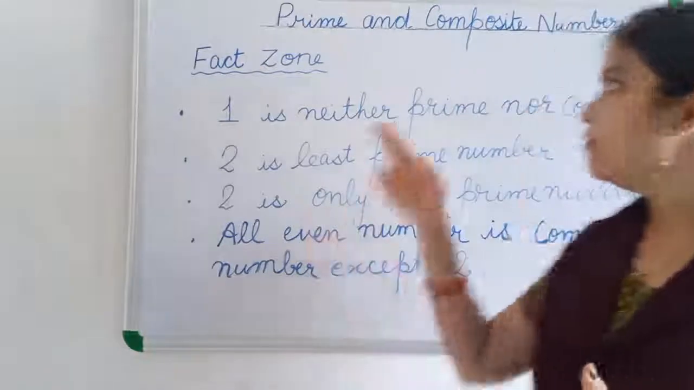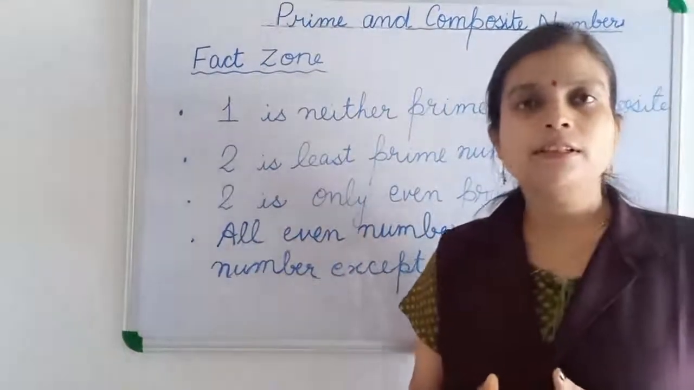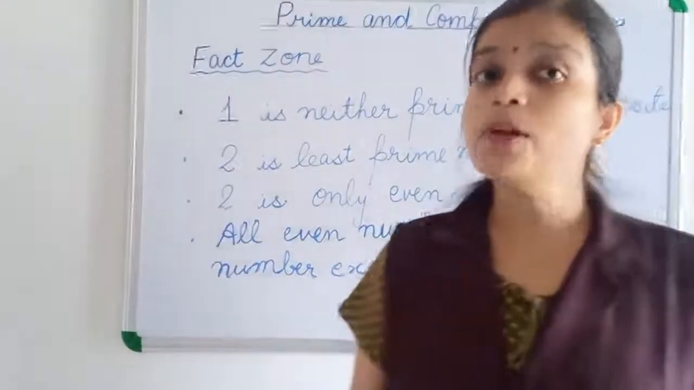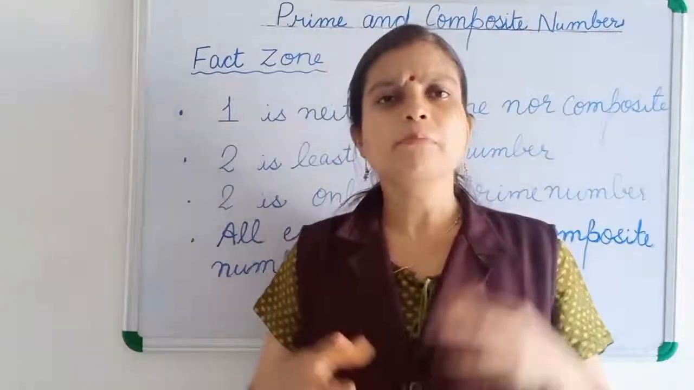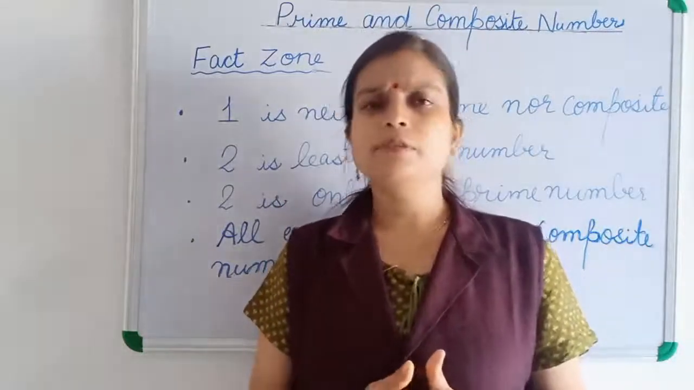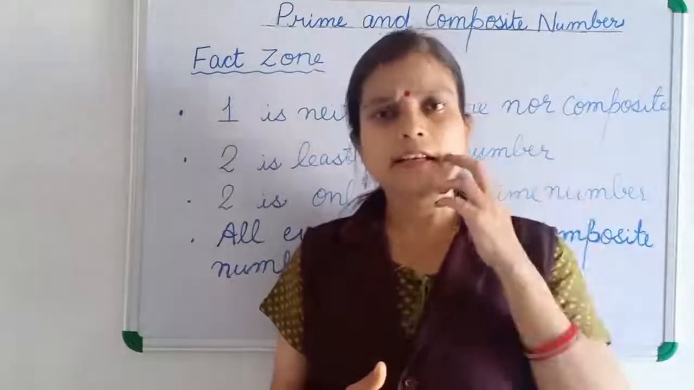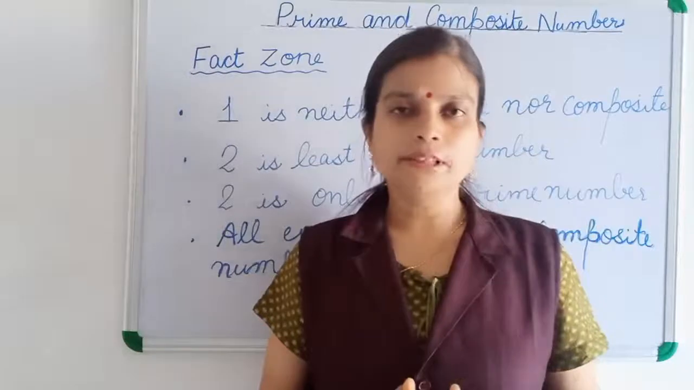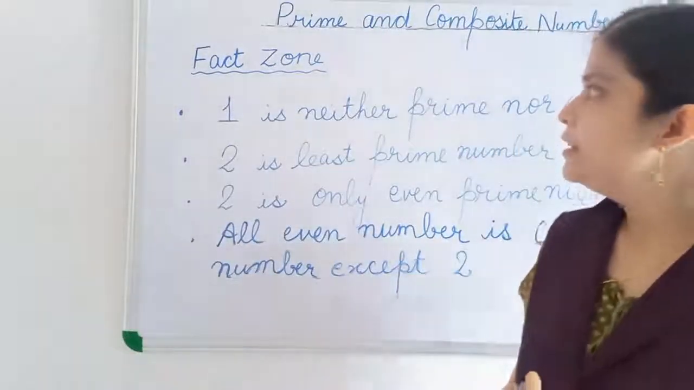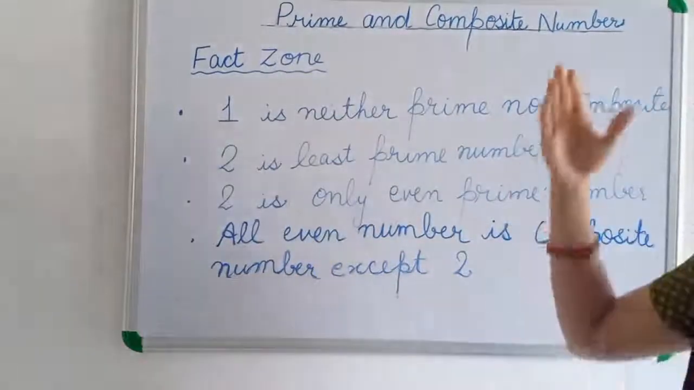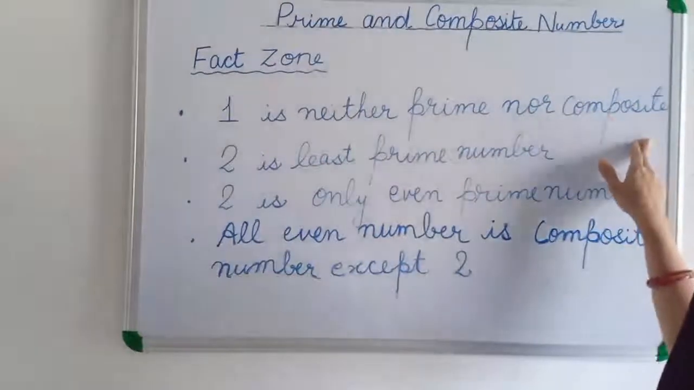Now next we have learned what a composite number is. Composite numbers are the numbers that are having more than 2 factors. Okay, for example 4, 8, okay, 9. These are composite numbers. They are having more than 2 factors. Okay. Then we have learned some facts, that 1 is neither a prime number nor a composite number.